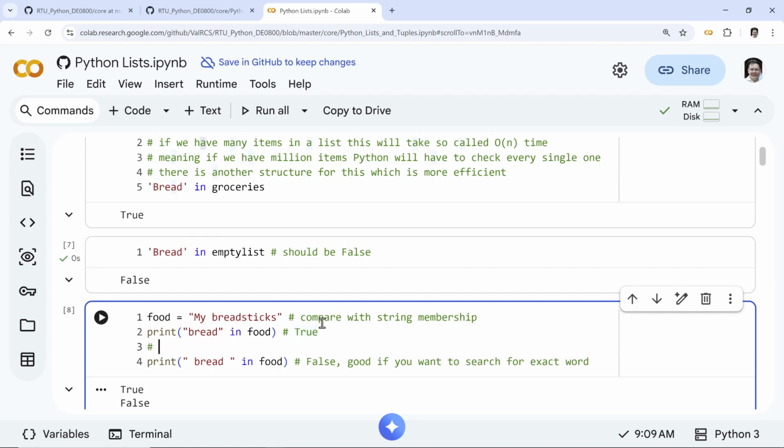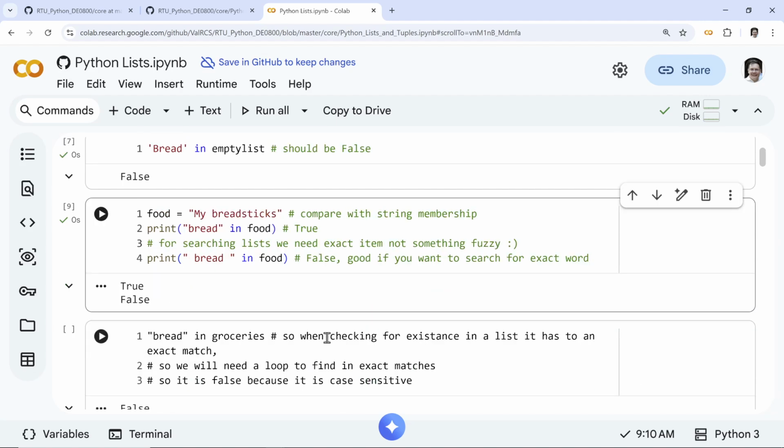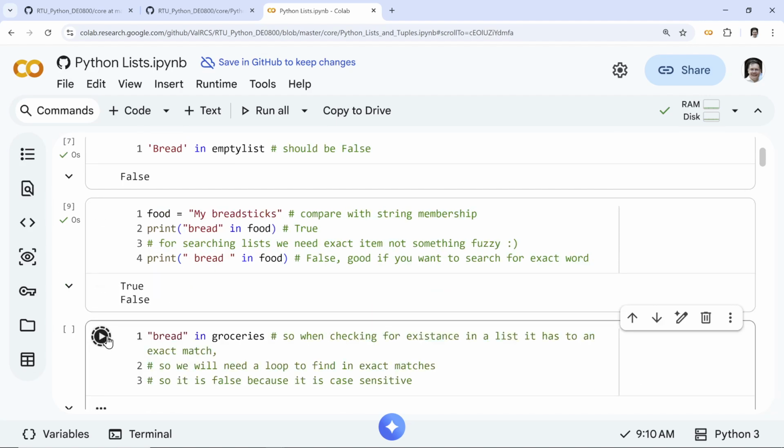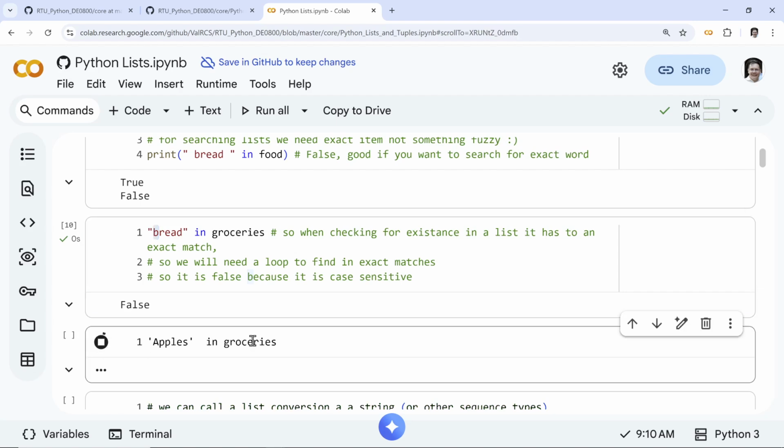So for searching lists, we need an exact item, not something fuzzy, right? So again, you run it. I already ran it. So true or false. So again, bread in groceries, it has to be an exact match. Again, why was it false? Because this was lowercase. And apples obviously is also not present right now.